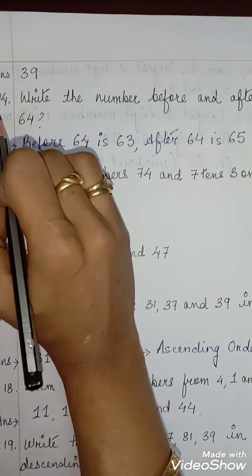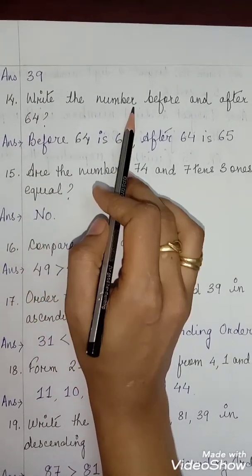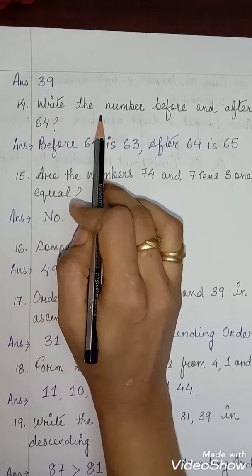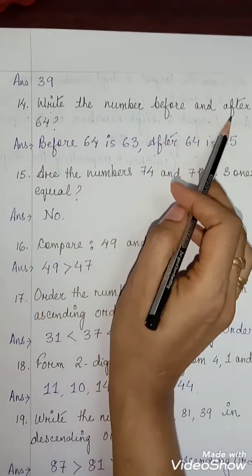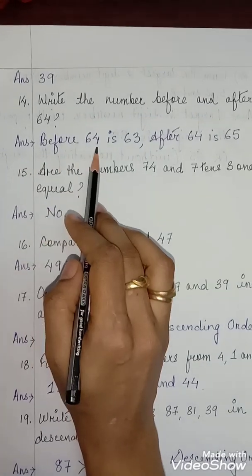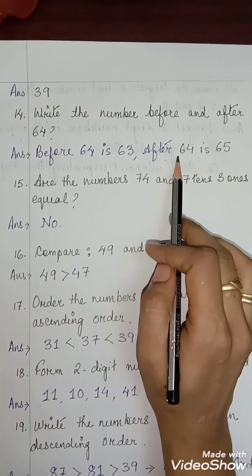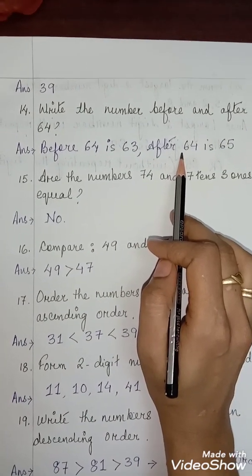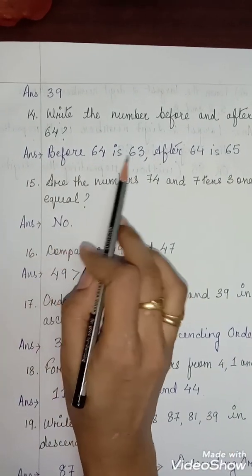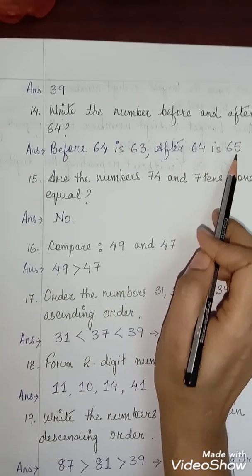Now question number 14. What is it asking? Write the number before and after 64. You have to write a number which is before 64 and after 64. So again before and after. Children, before 64 what comes? Yes, 63. And after 64 what comes? Yes, it is 65. Before 64 comes 63, and after 64 comes 65. Clear?